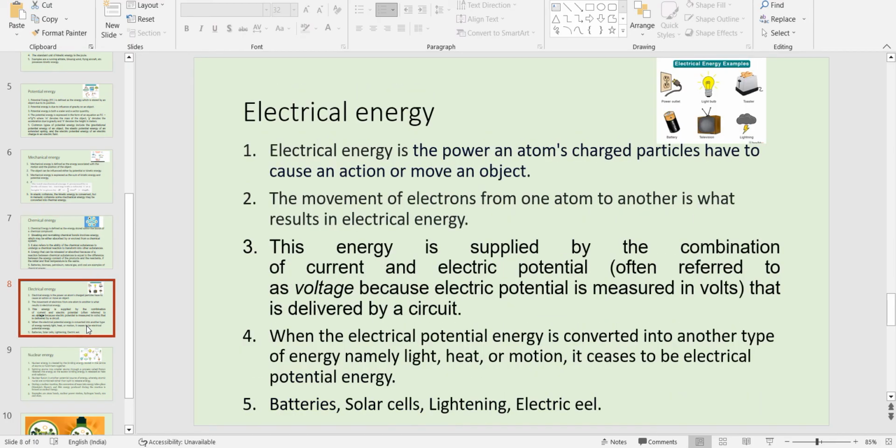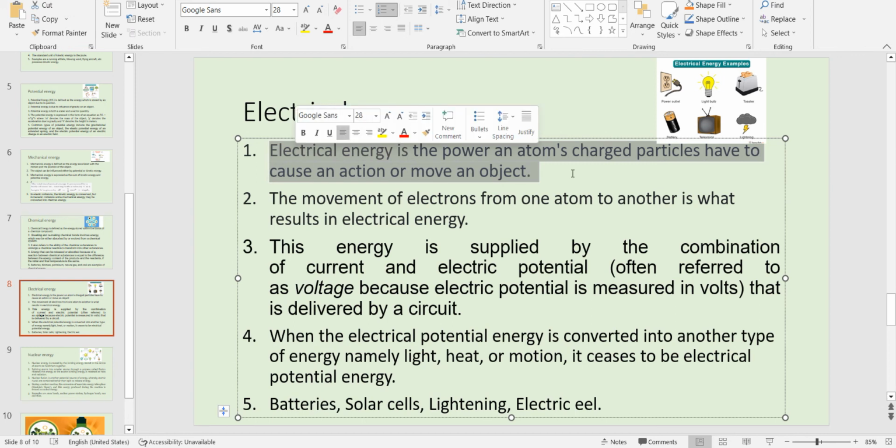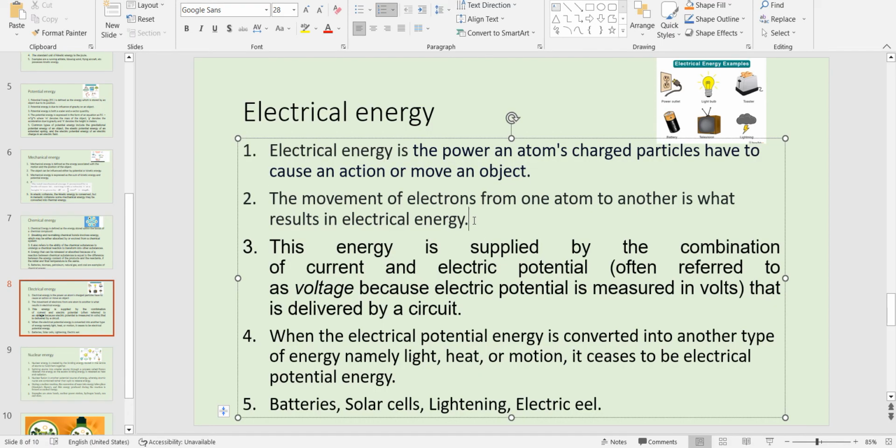Now, electrical energy. All this electrical energy is coming from a fundamental particle called the atom, right? An atom has two different types of charged particles, as all of you know, protons and electrons, right? Electrons are usually the first participant in electricity transfer because they are outside the nucleus, right? The movement of electrons from one atom to another atom results in electrical energy. And electrical energy is supplied by the combination of current and electrical potential.